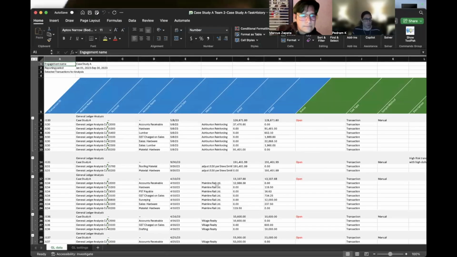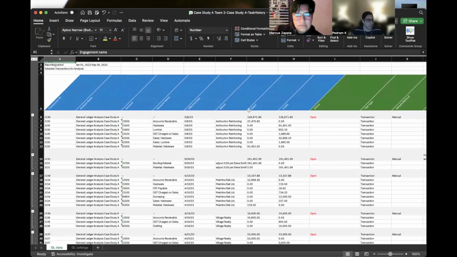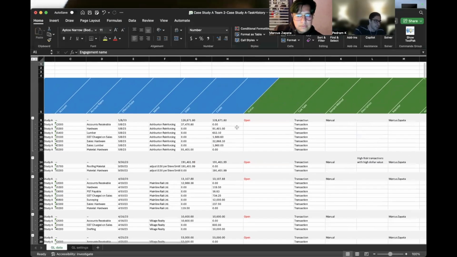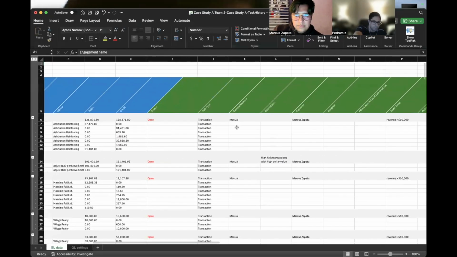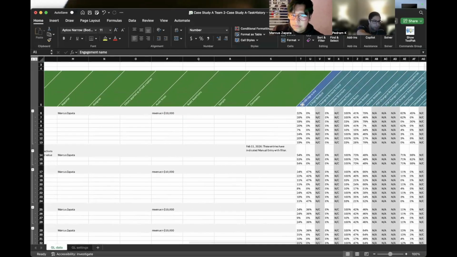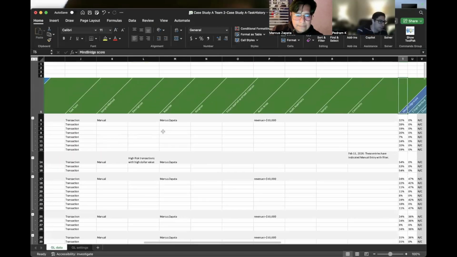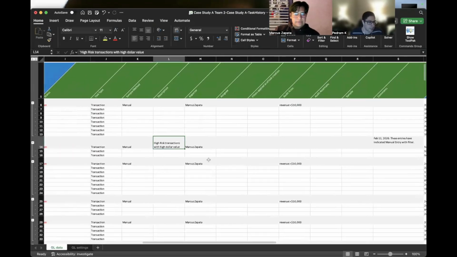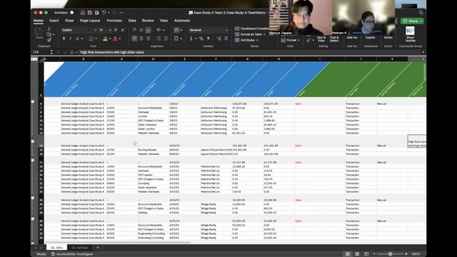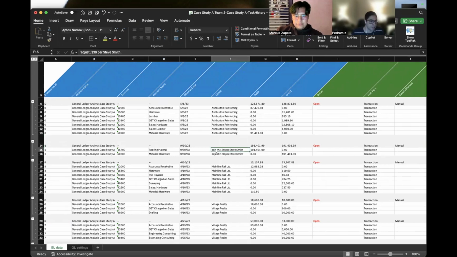And when looking through them, it's exactly as Marcus is showing here. We can, for example, see right there where it says, if you can scroll to the left for me real quick. Yeah. So we can see that it says high risk transactions with high dollar value. So they can definitely look at that, and they can see what transactions we were looking at.